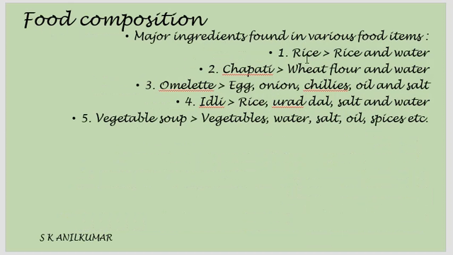So composition of food: rice and water. We have that in rice. In chapati we have wheat flour and water. In omelette we have egg, onion, chilies, oil, salt, etc. In idli we have rice, urad dal, salt and water. In vegetable soup we have vegetables, water, salt, oil, spices, etc. Why are we taking food in this form? Various ingredients are mixed to prepare the food.